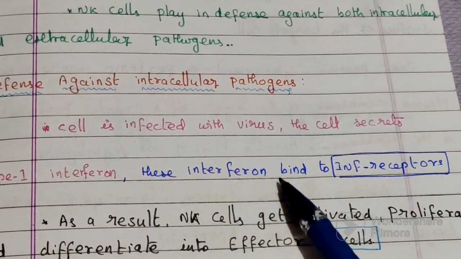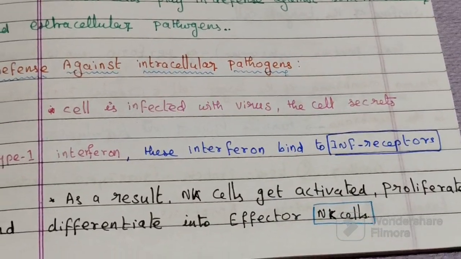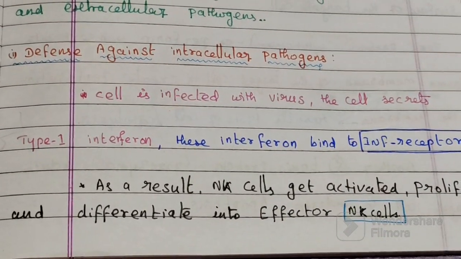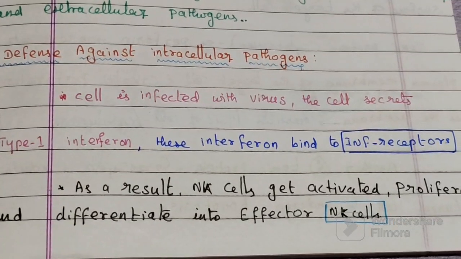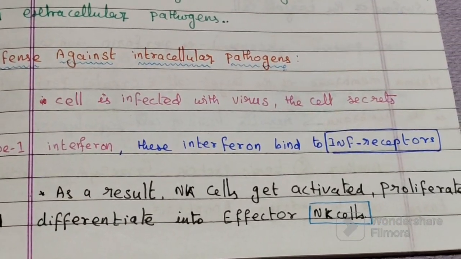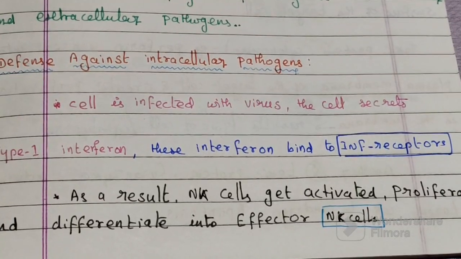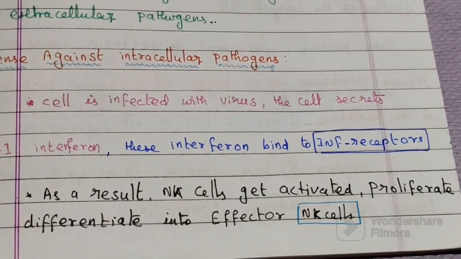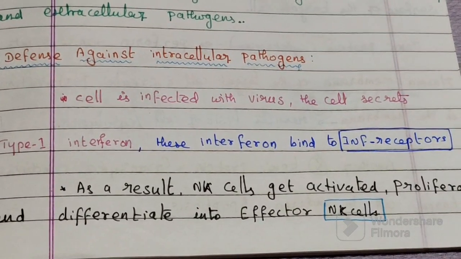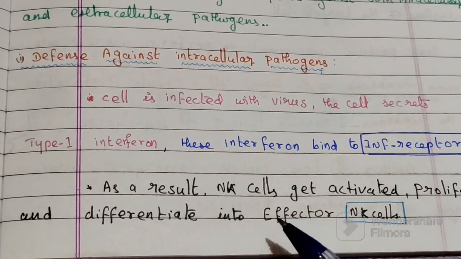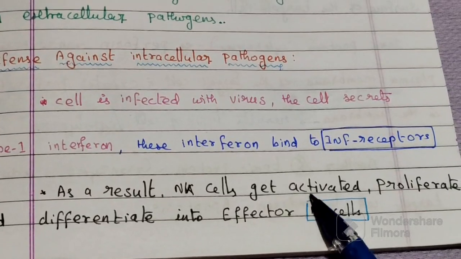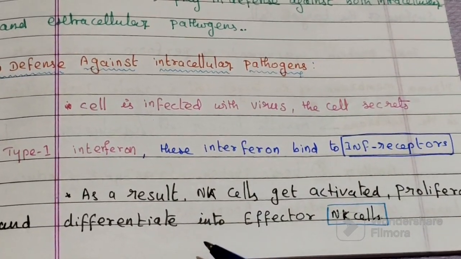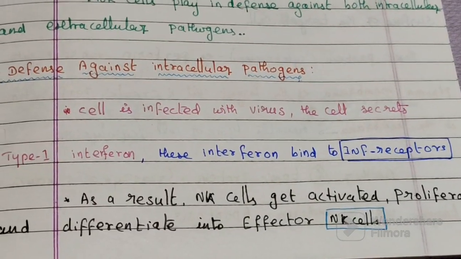This interferon binds to interferon receptors. As a result, NK cells get activated. They proliferate and differentiate into effector NK cells.